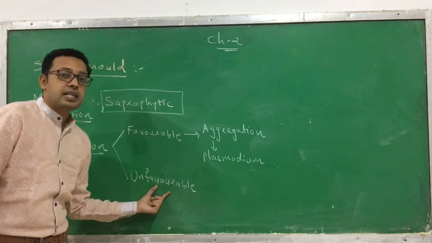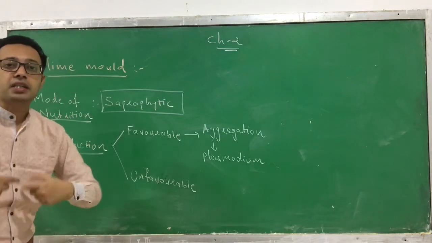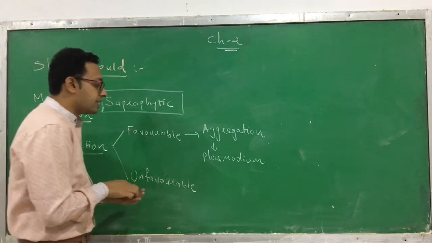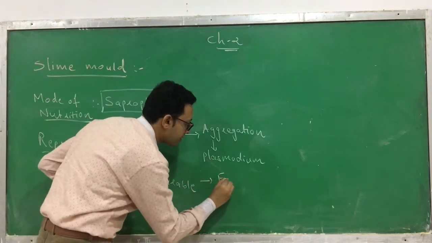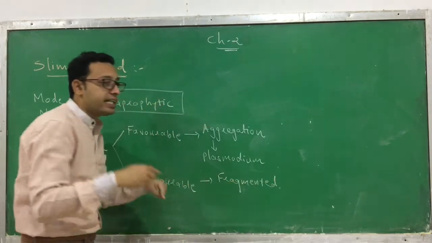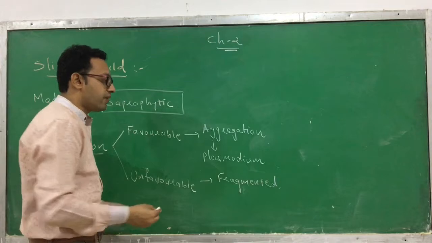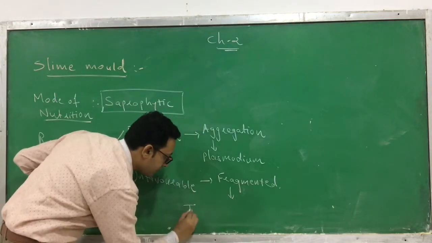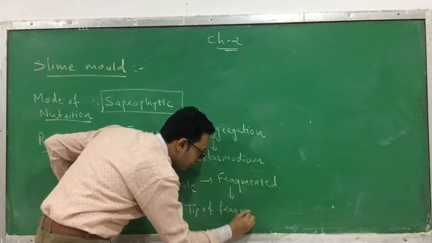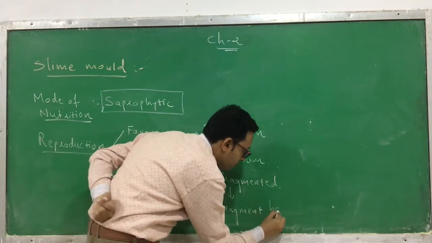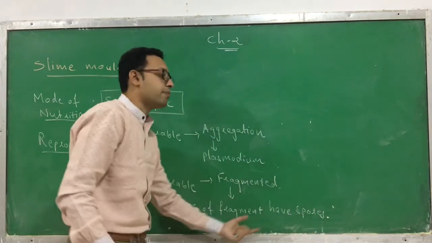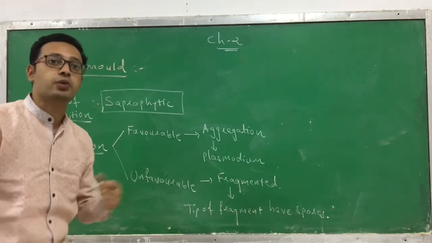But when there is an unfavorable or unsuitable environment for its survival, it gets fragmented. The tip of each fragment has the presence of a spore.